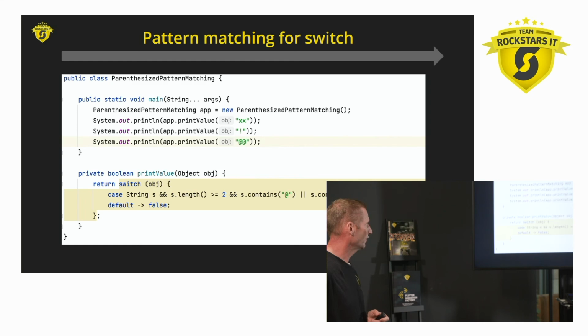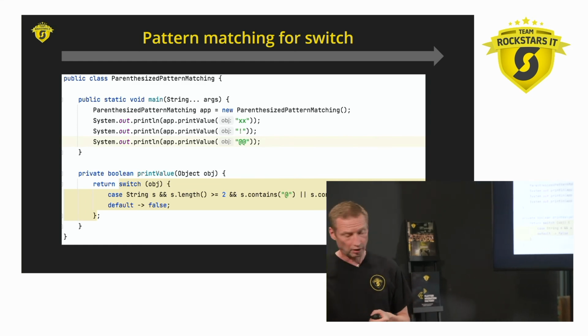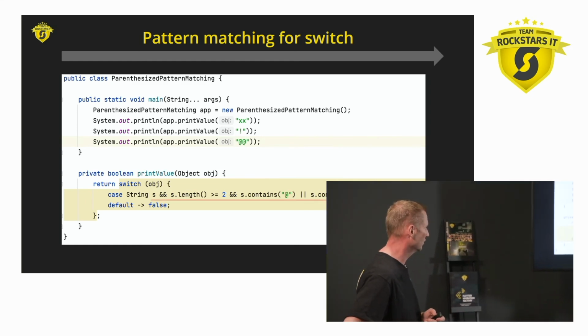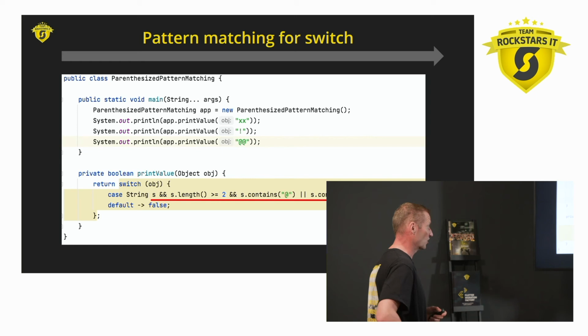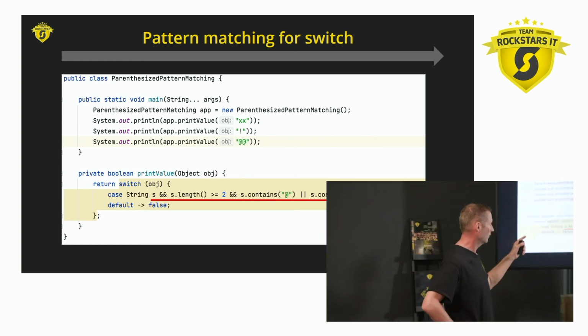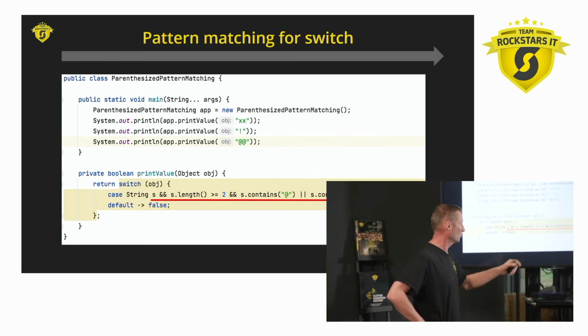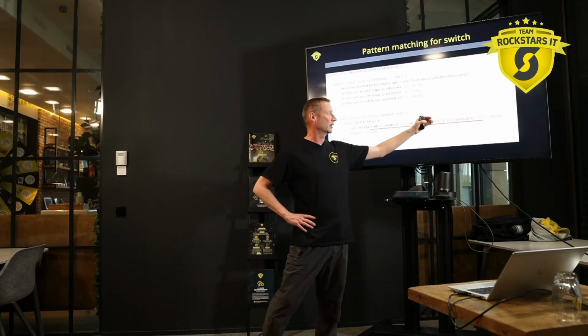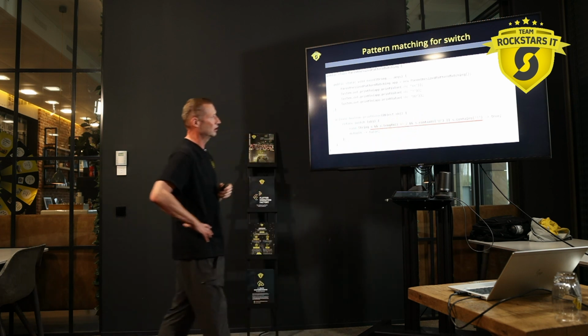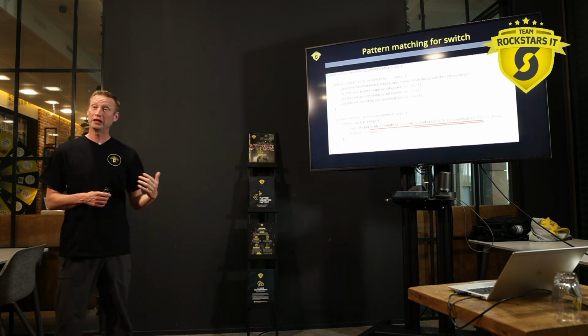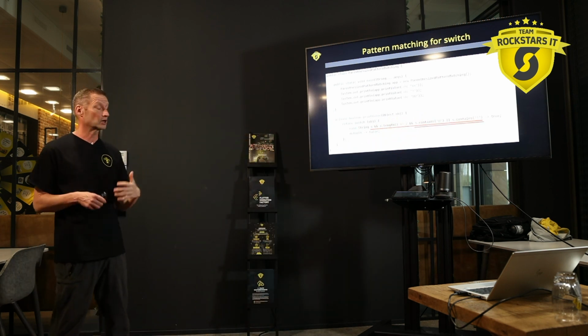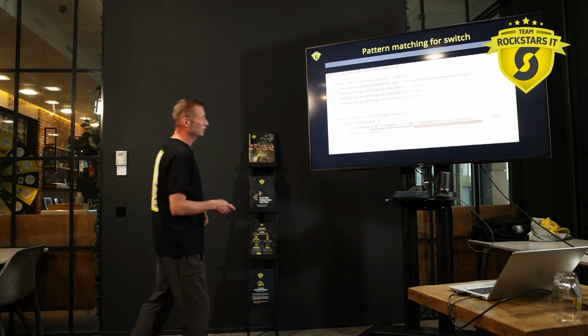Then there is the parenthesized pattern matching. We won't go too much into it, but basically it's a guarded pattern again, and there are certain rules here, but there's an and, and there's an or. And the problem is in this last part here, because the and will be evaluated before the or, because it has a higher priority, which will lead to the wrong result.